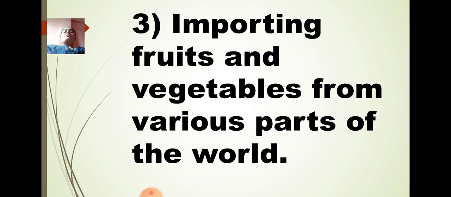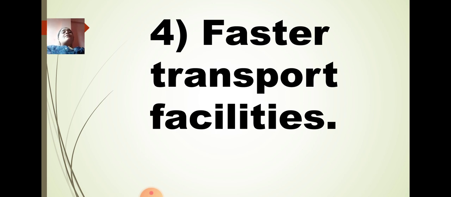Is that clear? So importing, that is buying fruits and vegetables from other parts of the world, has enabled the fruits and vegetables to be available in the market throughout the year. Is that clear? And the next important reason is faster transport facilities.